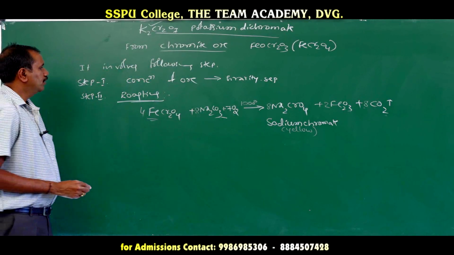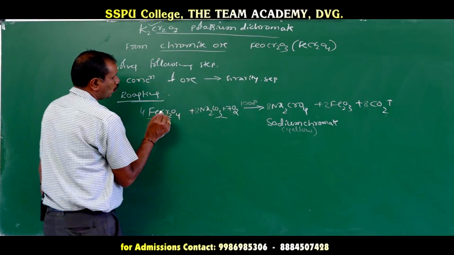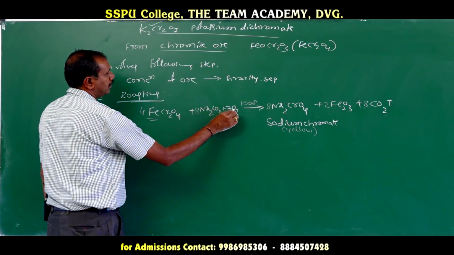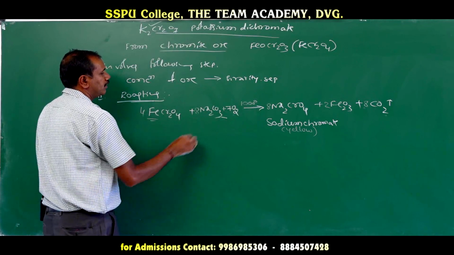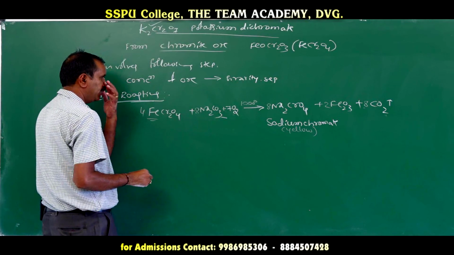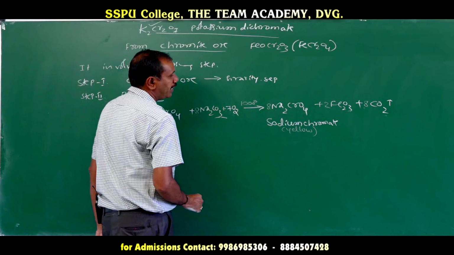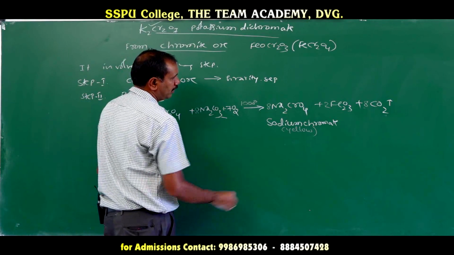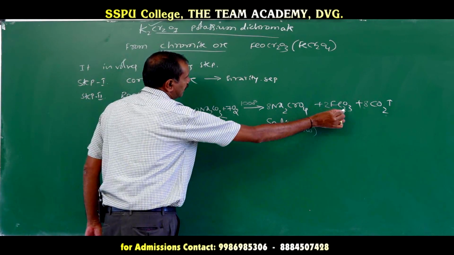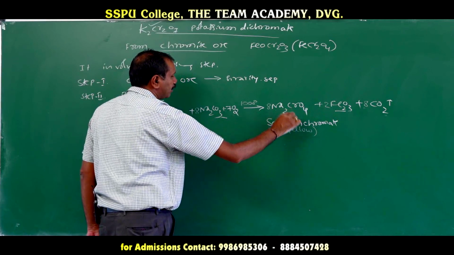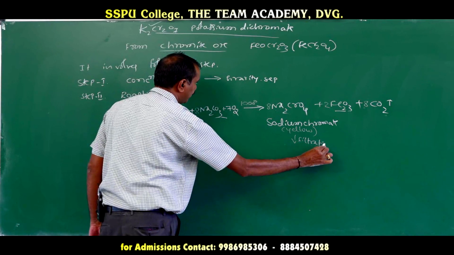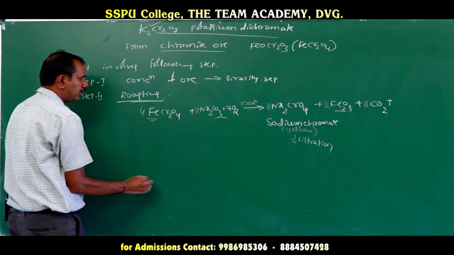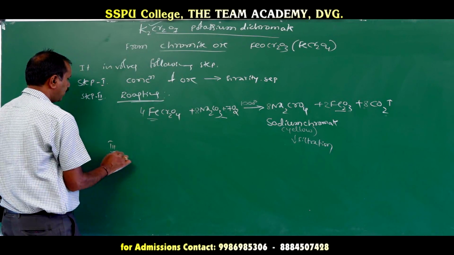Okay. So when that chromite ore is heated in presence of air or oxygen at 1000 degrees Celsius, and in presence of what? Sodium carbonate, it forms sodium chromate. It is a yellow colored solution. This is solid residue. That solid residue and the solution, they are separated by filtration. Those two are separated by filtration.